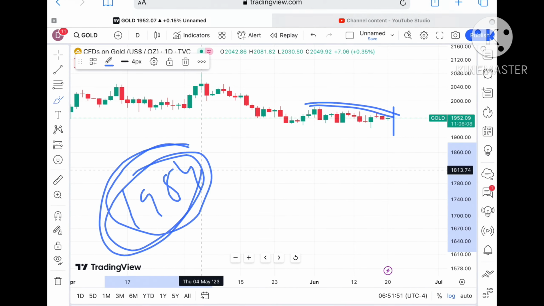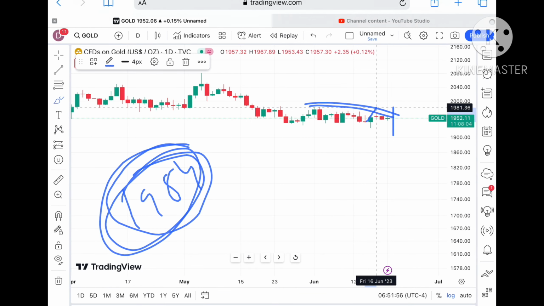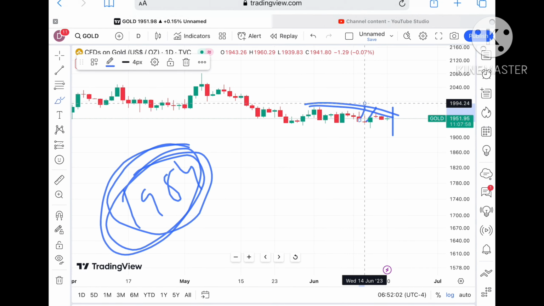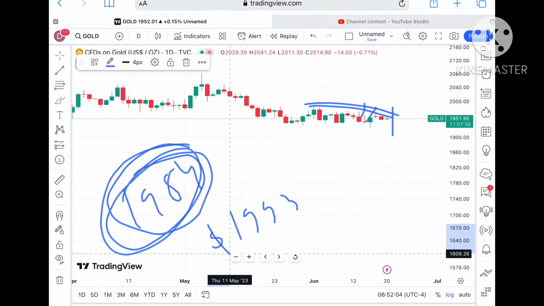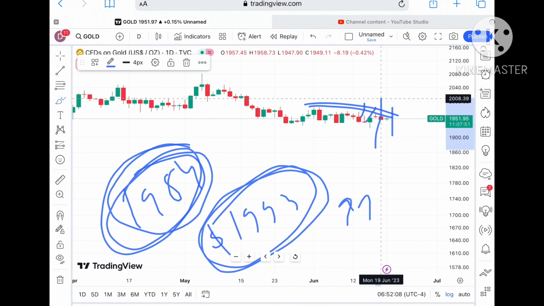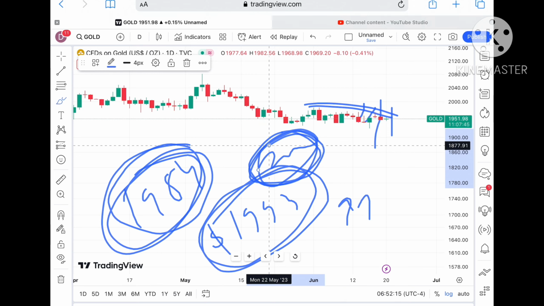Okay, so chances of crossing a level of 1984 will also be there if the price sustains above a level of 1976 to a level of 1984, and from there we can see it can cross that particular zone, and a probability of going towards 1993 is there. Okay, and if the price sustains above this level, probability of going further upside will be there, and chances of touching a level of around 2000 is there, and once the price sustains above 2000, you can see further upside movement for the price of gold.